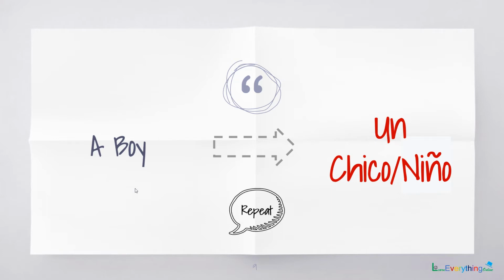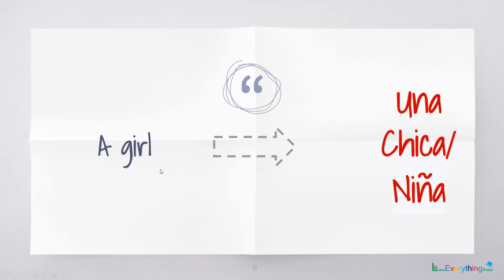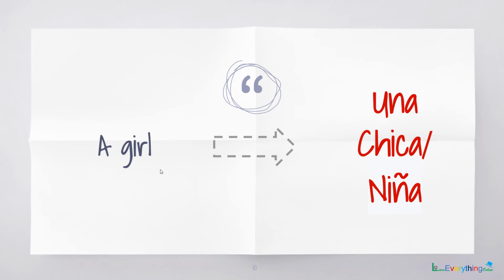Similarly, for a girl, girl being feminine and singular, the form of a is una. So una chica or una niña.